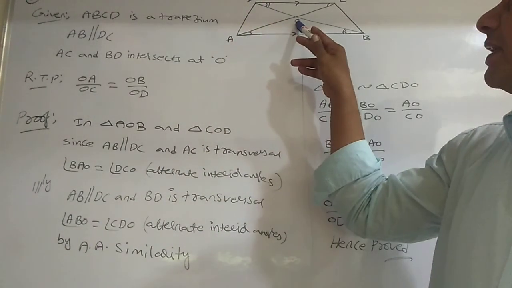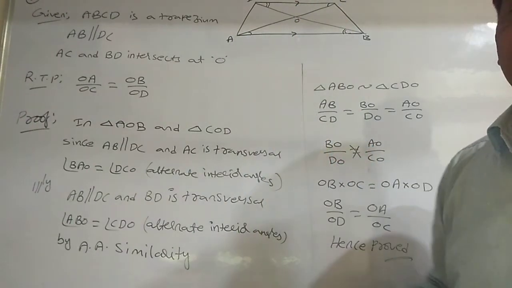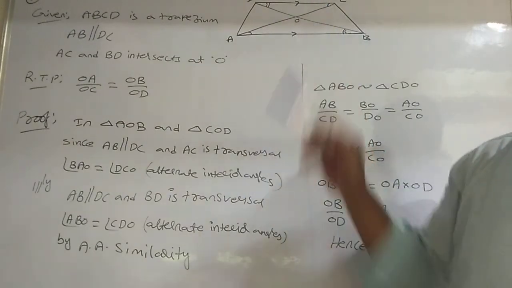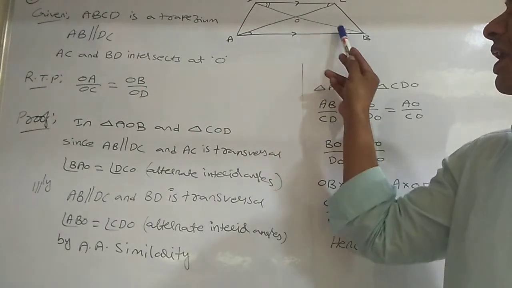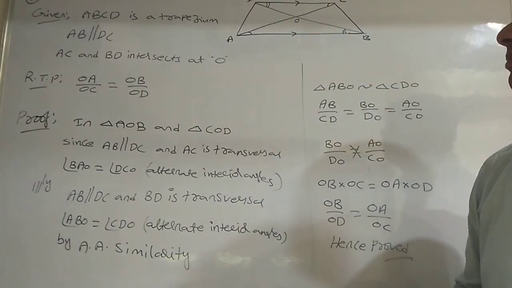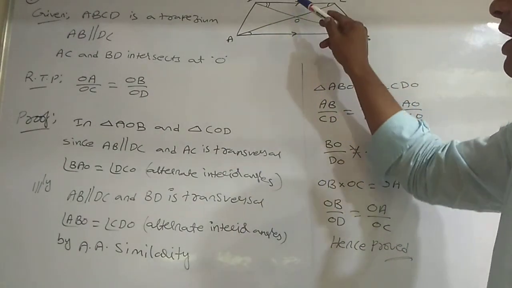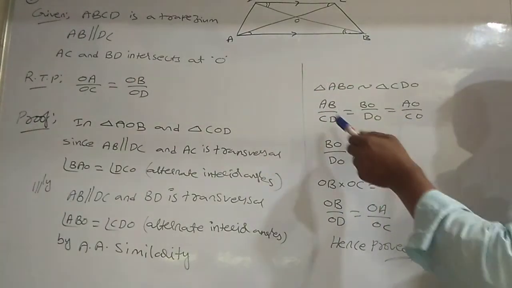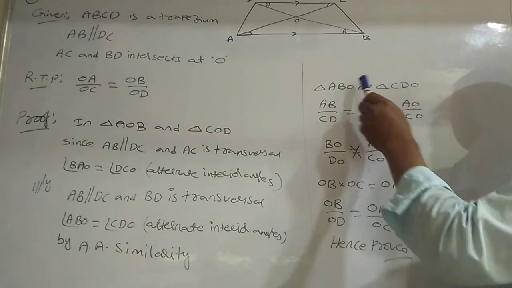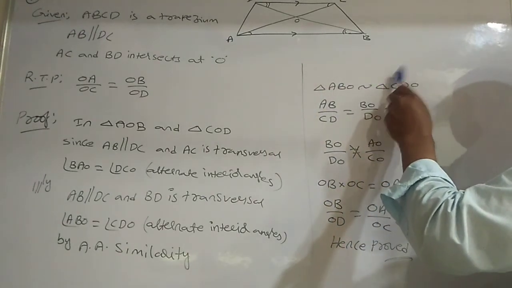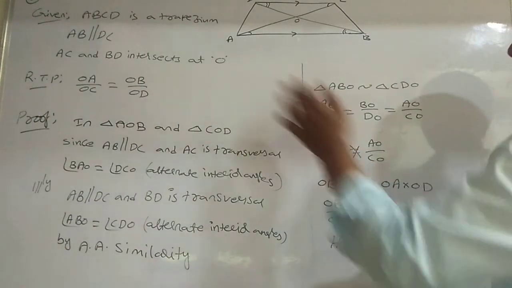In triangle AOB and triangle COD, AB parallel to DC, AC is a transversal if you take, these two alternate angles are equal. Again AB parallel to DC, BD is the transversal if you take, these two alternate interior angles are equal. So by AA similarity, this triangle and this triangle are similar. Since they are similar, AB by CD is equal to BO by DO, AO by CO also. So only take this one, because AB by CD I don't require there.